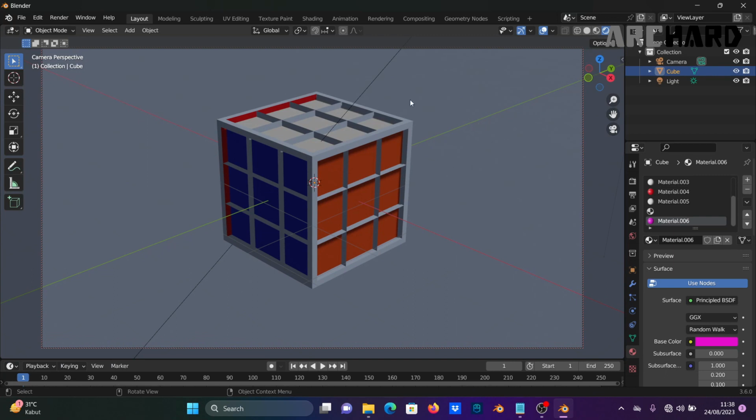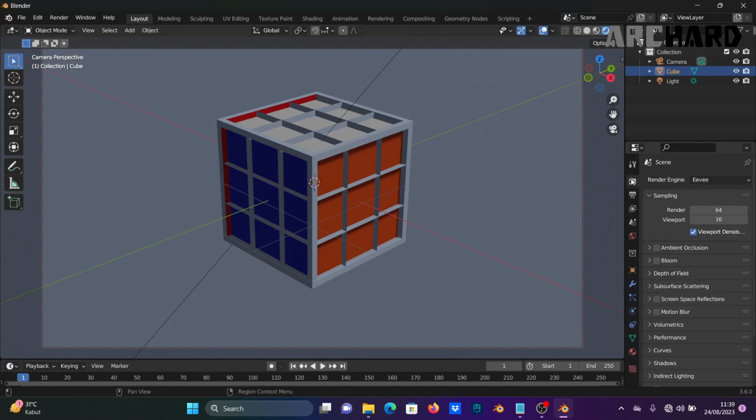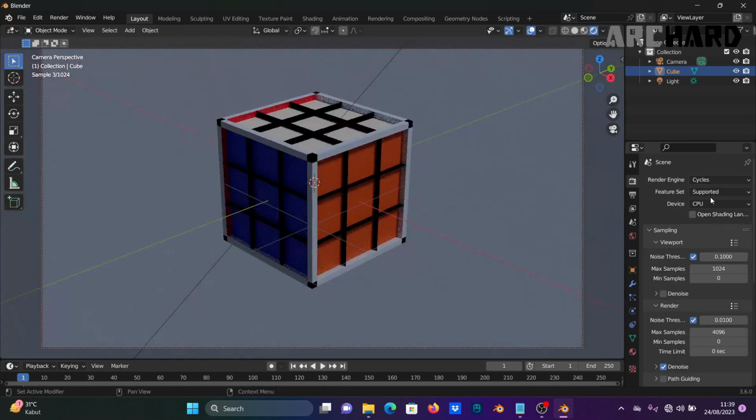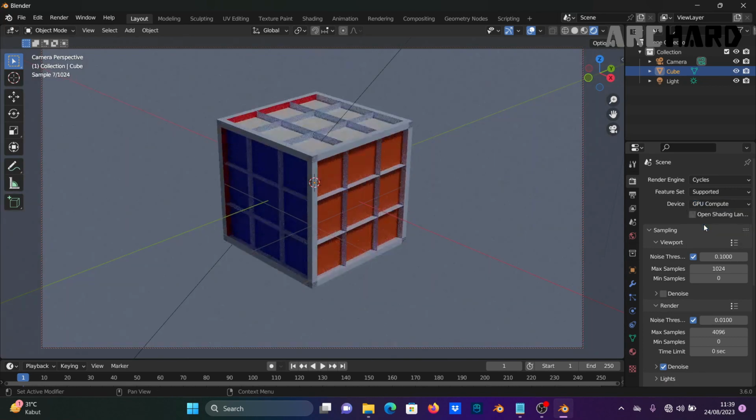I want to render my cube. Step one, go to the render properties. Click on this. You can change the render engine. There are three render engines: EEVEE, Workbench, and Cycles. I want to use Cycles in this video. Change the device to GPU compute like this.